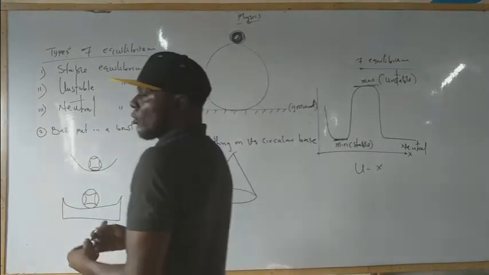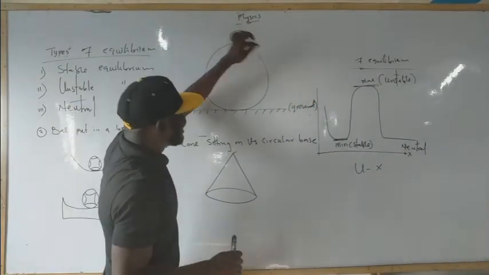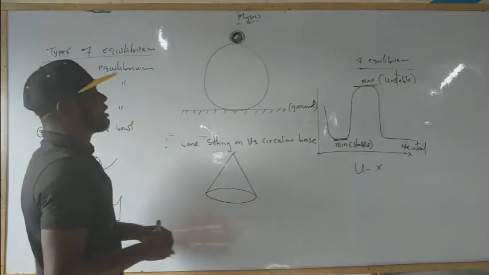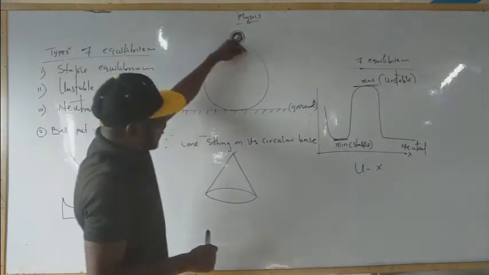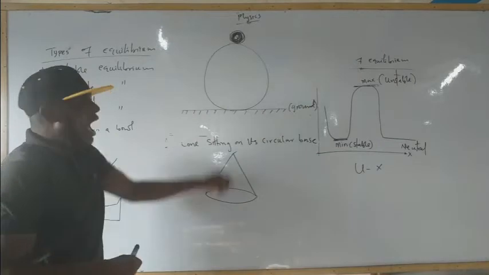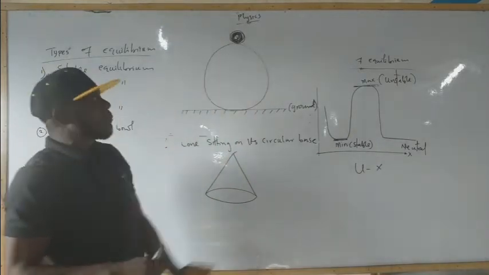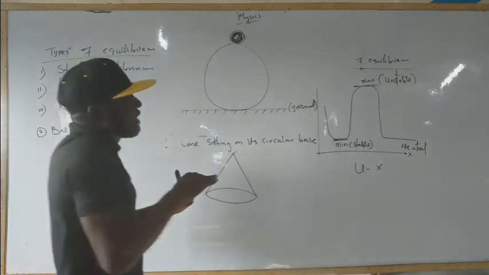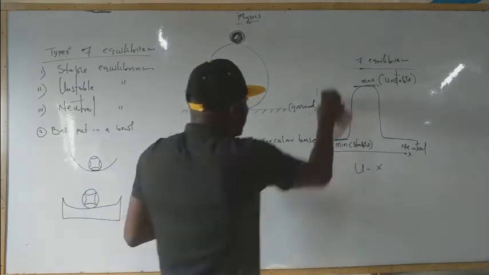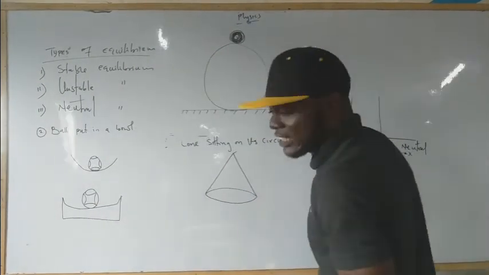When this ball is slightly or gently displaced, it tends to move far away from its initial position. It tends to move far away from its initial position.